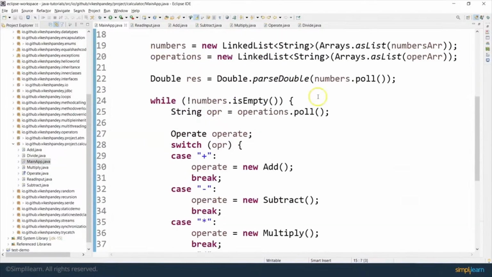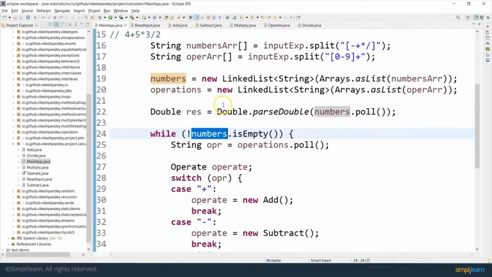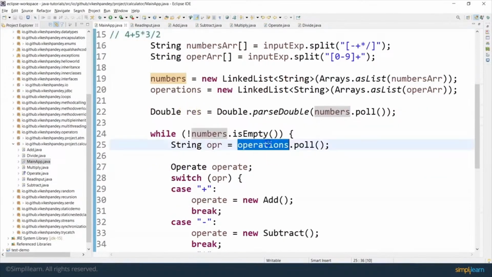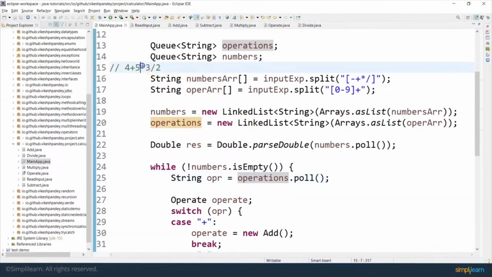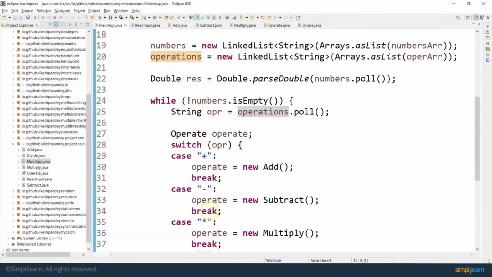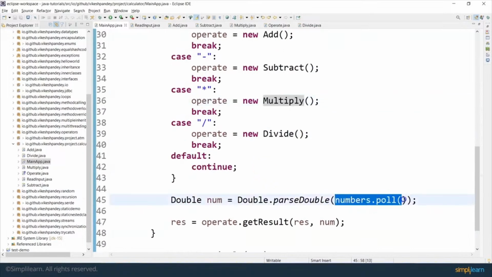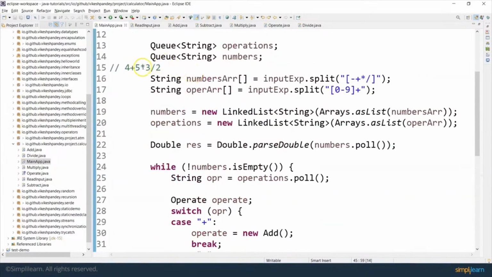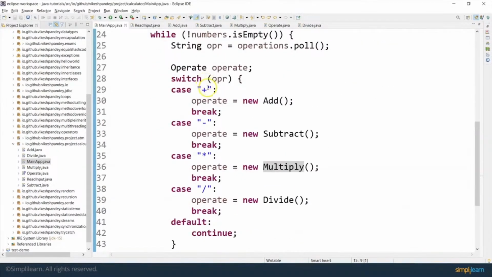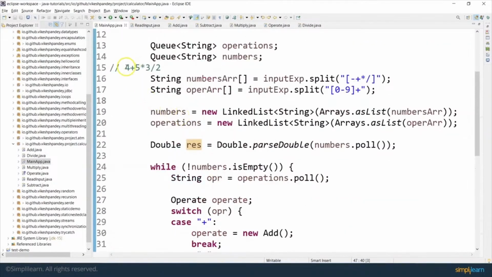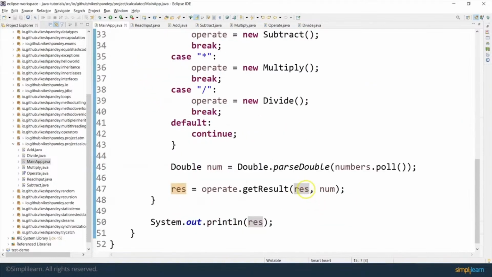And then it again goes back here and it checks if the number queue is now empty. No, it is still not empty because we still have 3 and 2 left there. So again, it does the operations.poll and it picks up the multiply sign here. Then it again runs the switch case. Since it's a multiply sign, it will go here and it will initialize the operate interface reference as the object of the multiply class. Then coming here, it will do a numbers.poll, and this time the numbers.poll is going to pick up 3. So 3 will be picked up here, and then the current value of result, which is already 9, since 4 plus 5 was 9, the current value of result will be updated here.